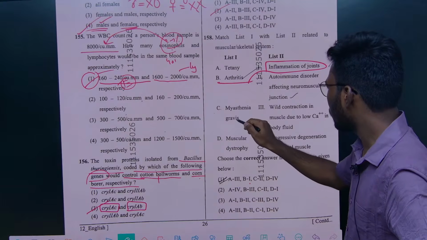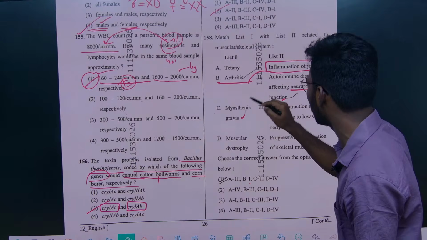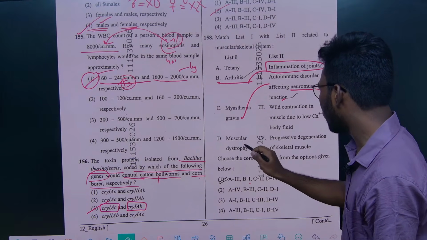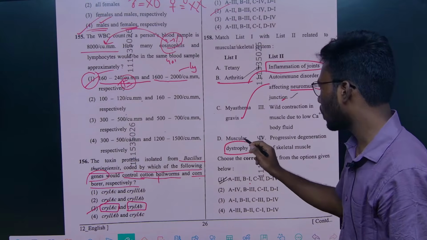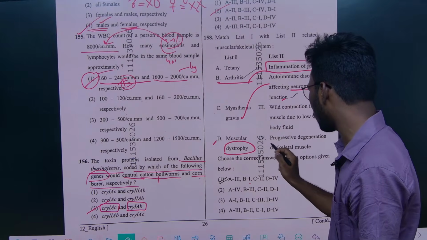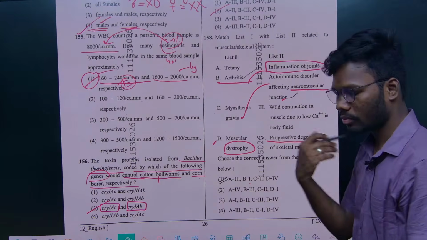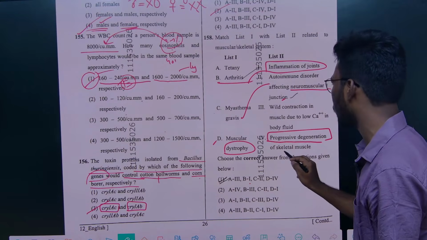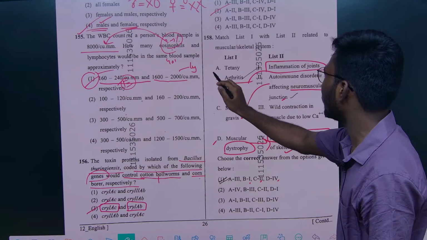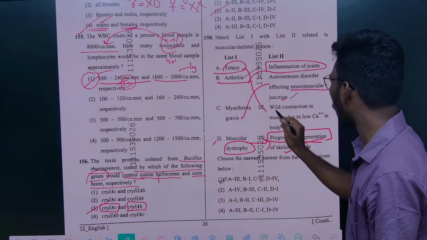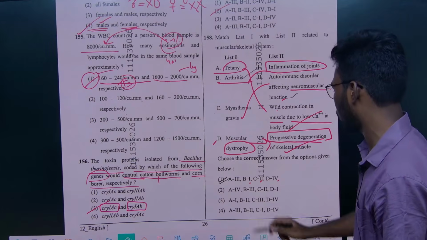Next, myasthenia gravis is an autoimmune disorder affecting the neuromuscular junction, so C is definitely 2. And in muscular dystrophy, there is a gene called the dystrophin gene. Because of the loss of that dystrophin gene we get muscular dystrophy. The symptom is progressive degeneration of skeletal muscle. So D is definitely 4, C is 2, E is 3, and A, tetany, is responsible because of wild muscle contractions due to low calcium concentration in body fluids.